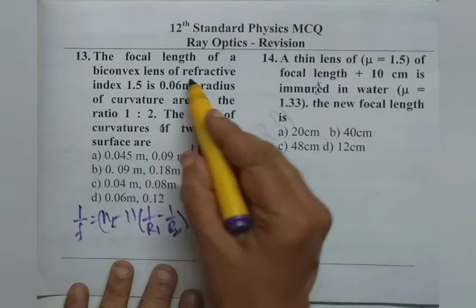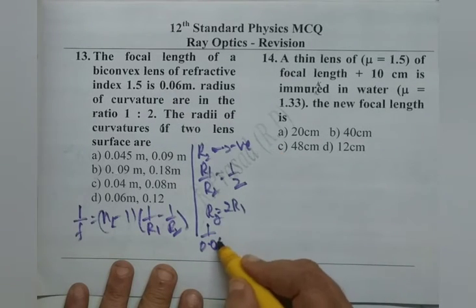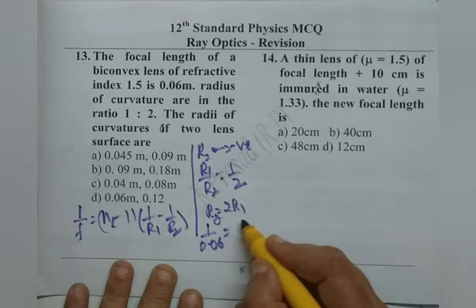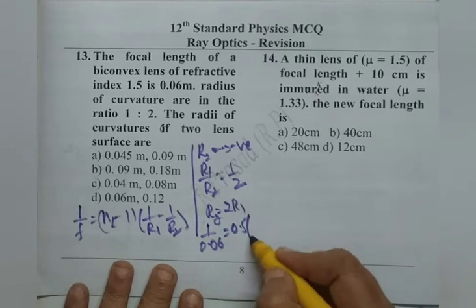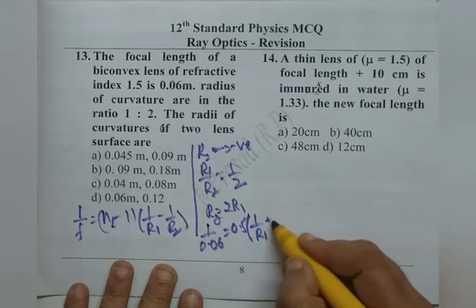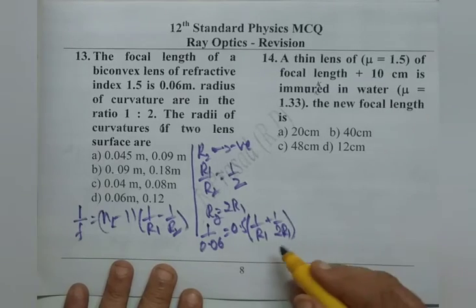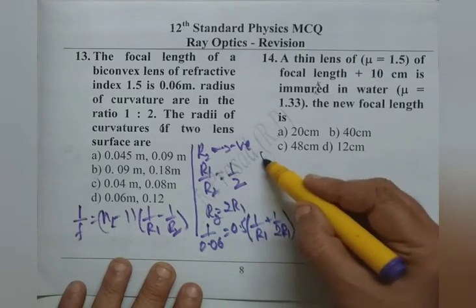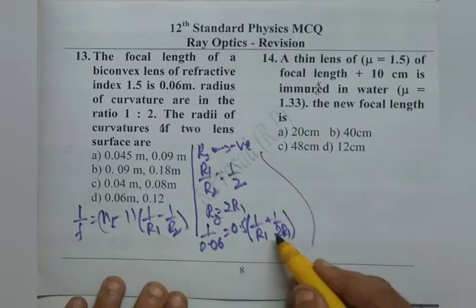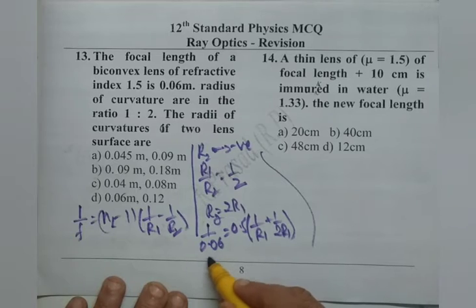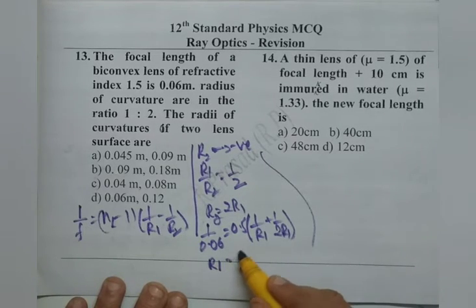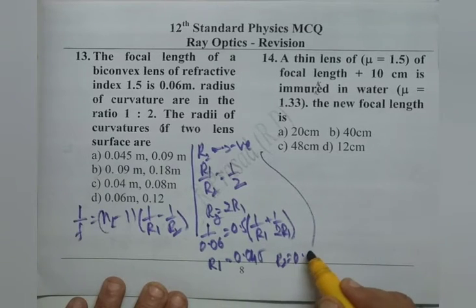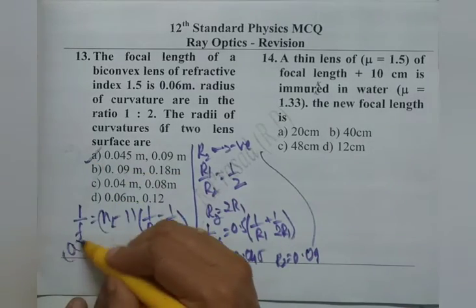So, we substitute for that. 1 by focal length is 1 by 0.06, equal to (1.5 minus 1), which is 0.5, into (1 by R1 plus 1 by 2R1), because we have to take R2 as minus 2R1, as we know. Now, we can simplify this to get R1 as 0.045 and R2 as 0.09. Therefore, option A is right.